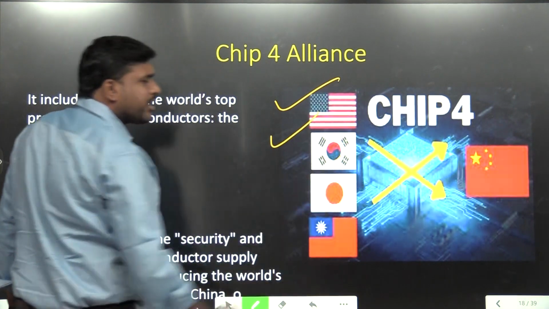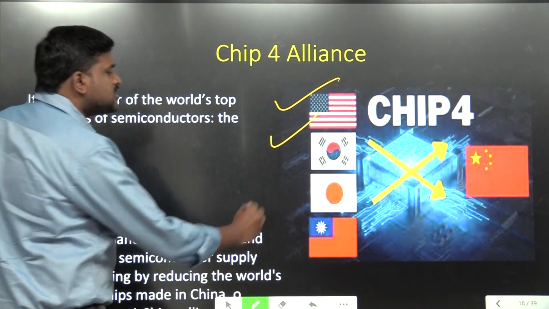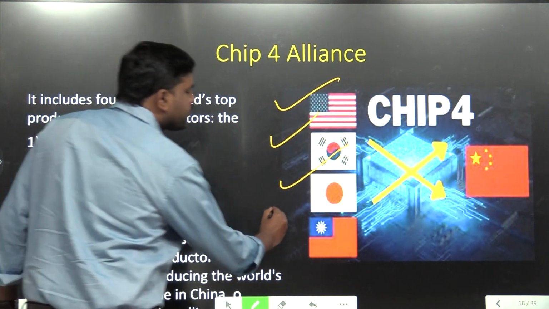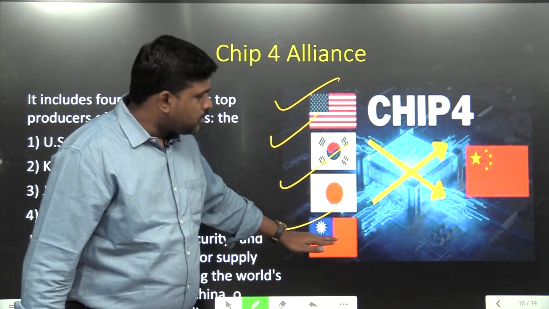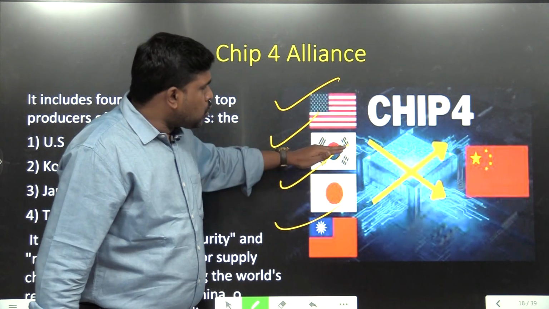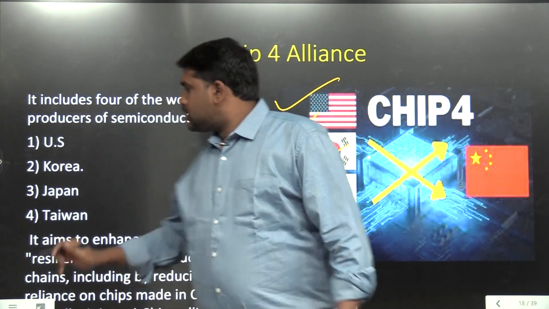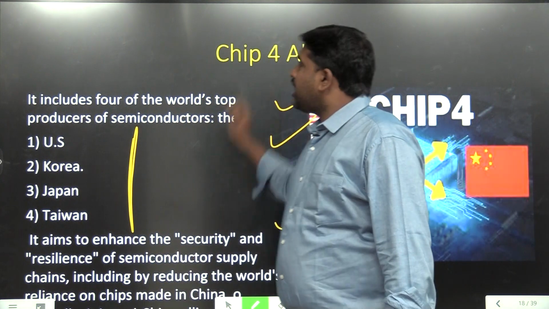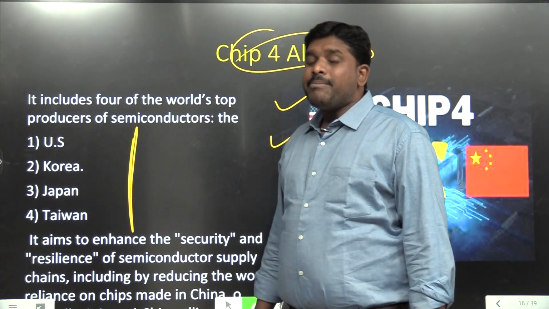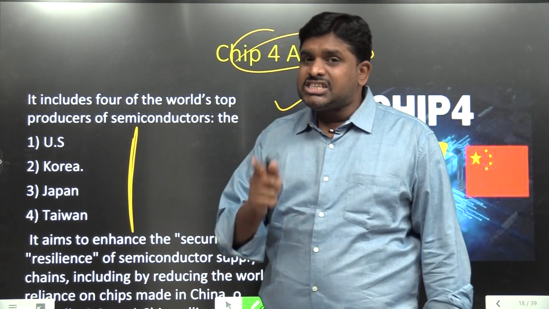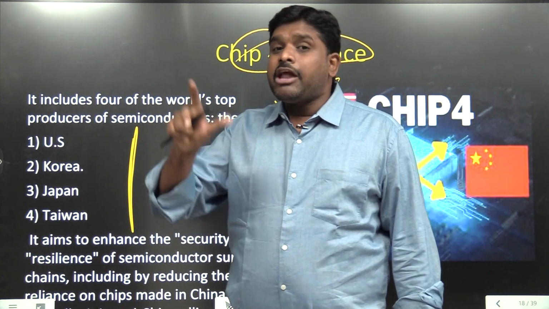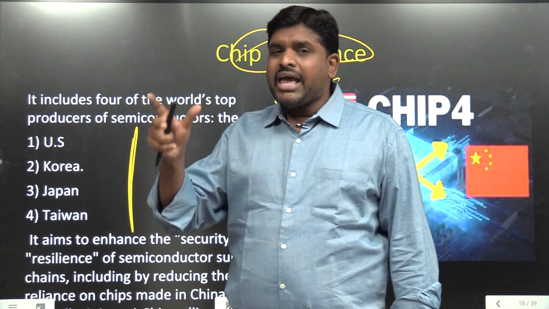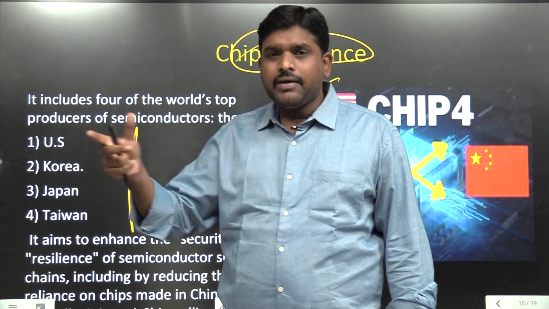This is the flag of Korea, this is the flag of Japan, and this is the flag of Taiwan. Taiwan, Japan, Korea and USA came together and formed an alliance mainly to resist the semiconductor manufacturing plans which are robustly present in China.